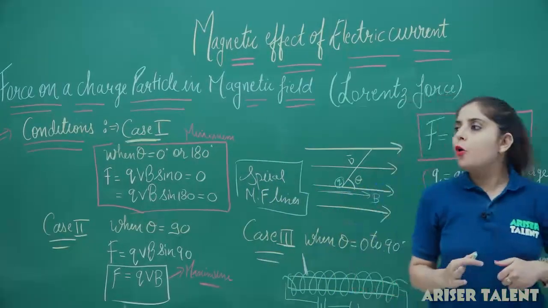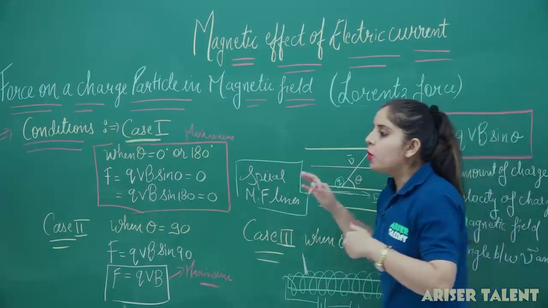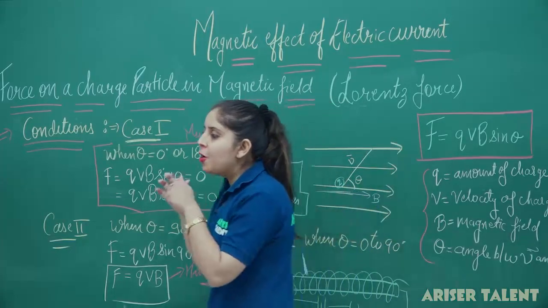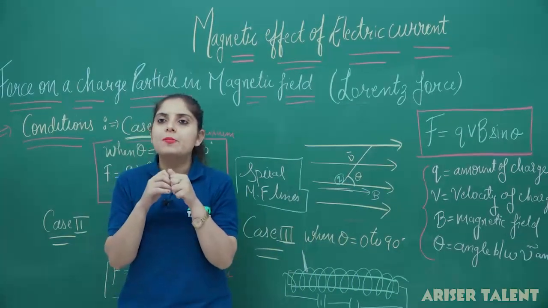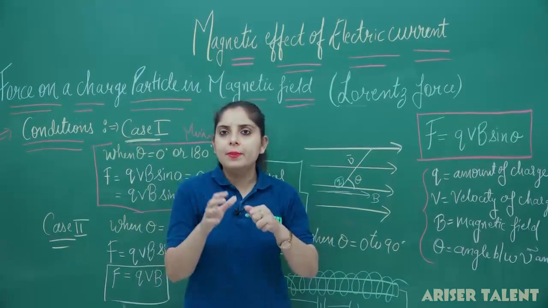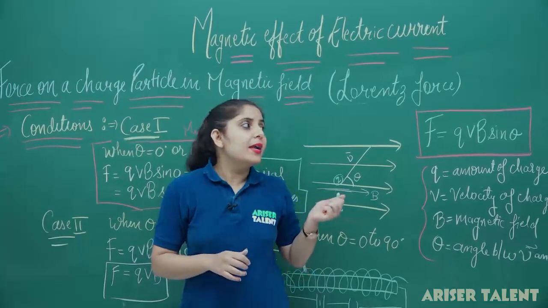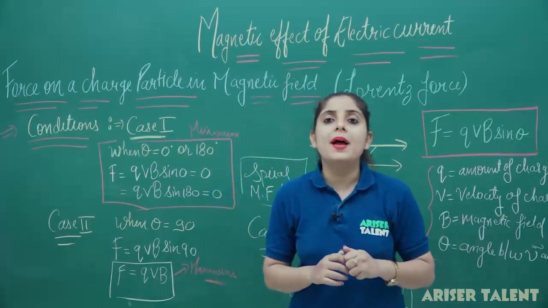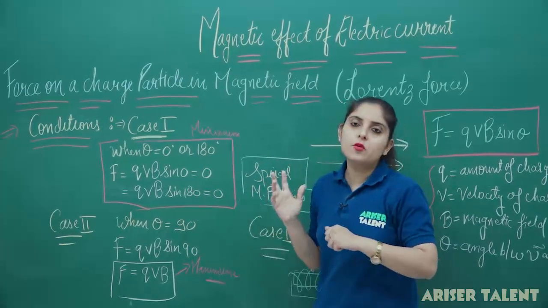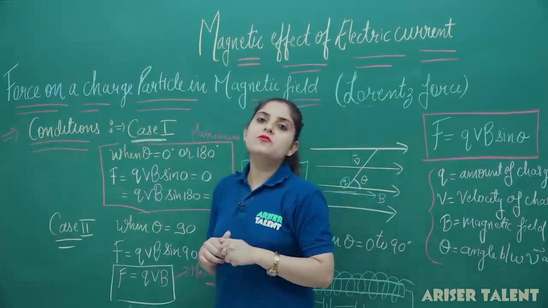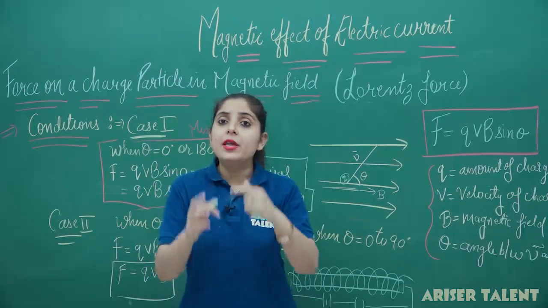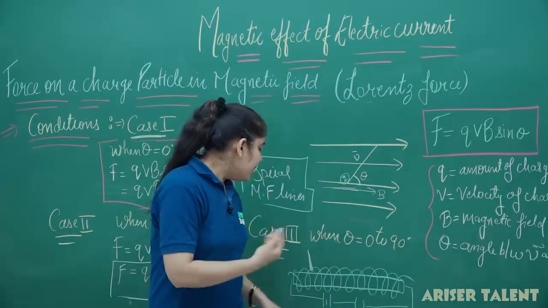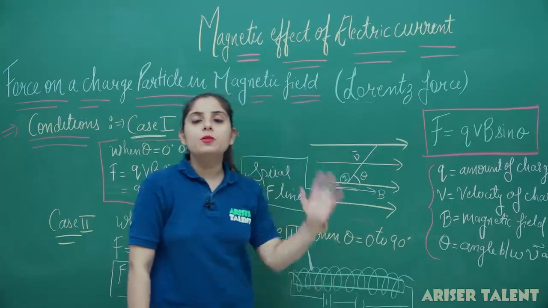So, this is how you can calculate the magnitude of the force due to a charge by a Lorentz force, and you have to just remember the formula that it will be QVB sin theta. Now again, we have determined the magnitude of the force. The next term we have to determine is the direction of this force. Again, the direction of this force will be given by Fleming's left hand rule. So again, let's recall Fleming's left hand rule.